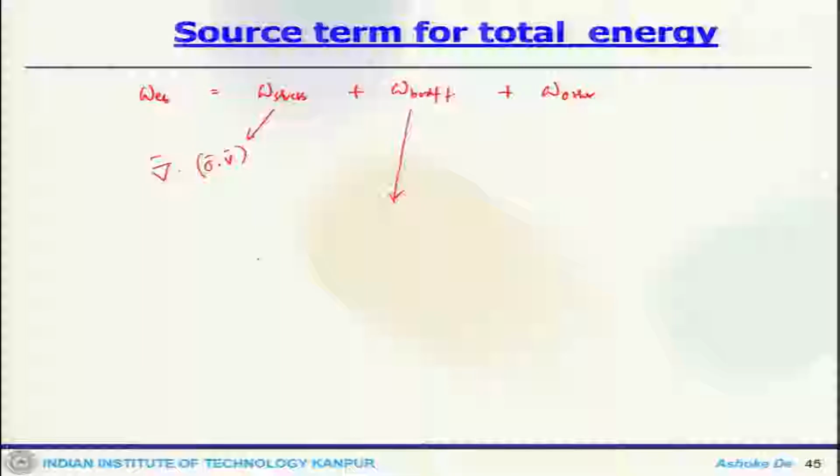The body force component one can represent like rho summation of i from 1 to n, Yi Fi dot (V plus Vi). This is the work done due to body forces, and the other sources one can keep as Q.